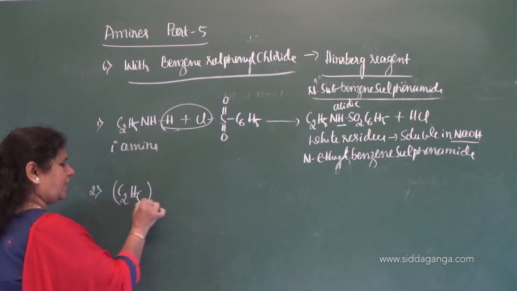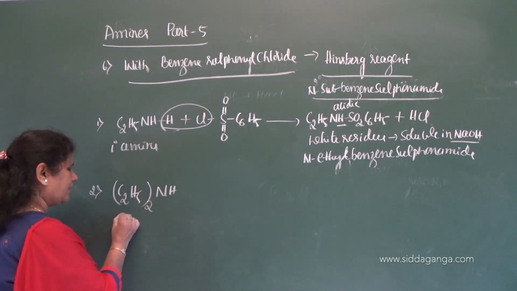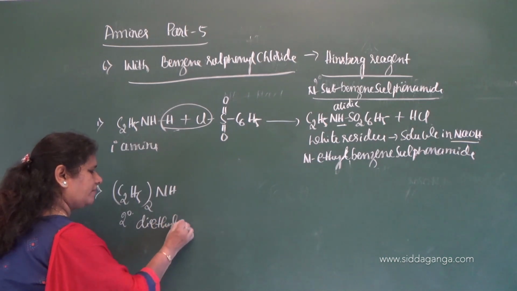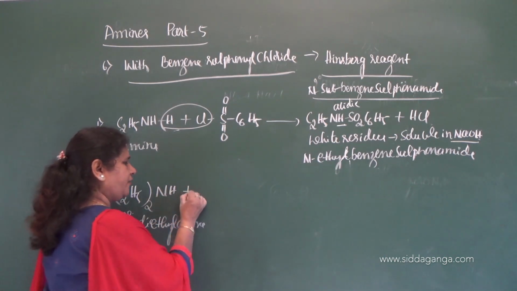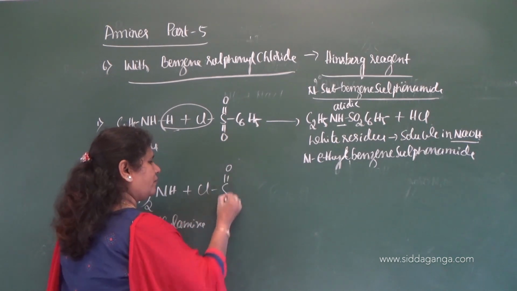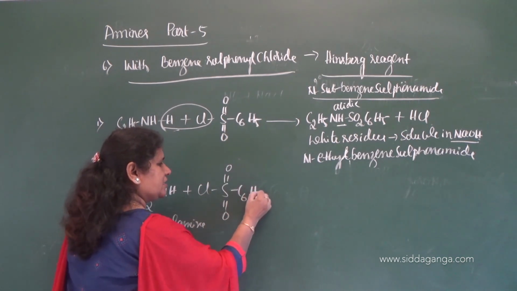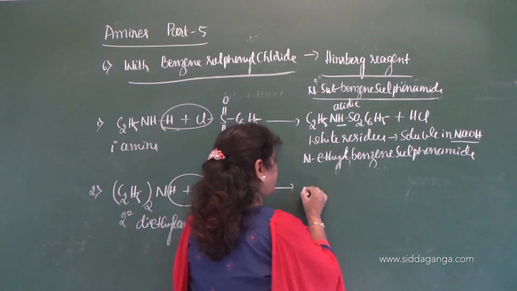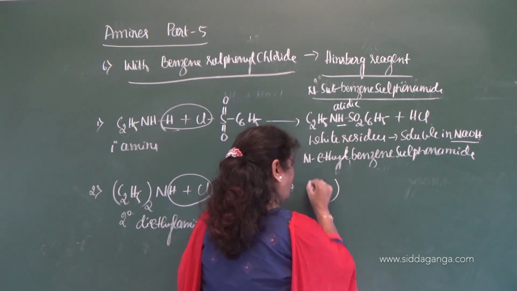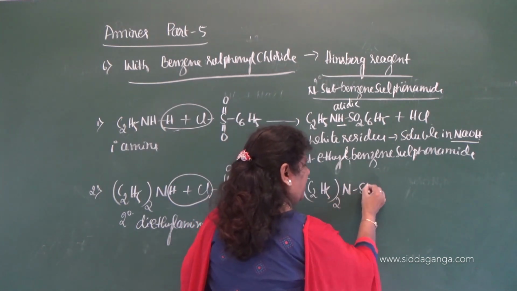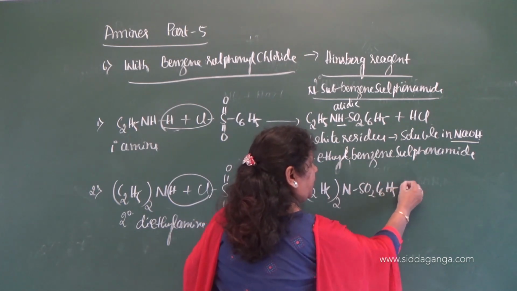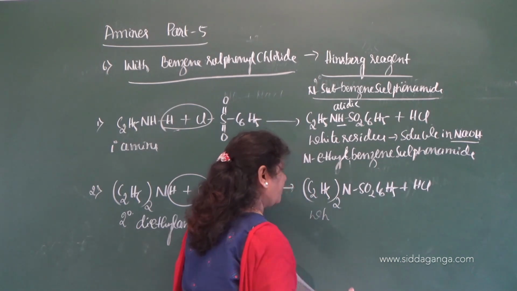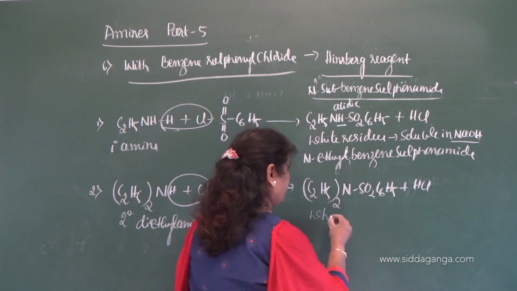Now I will take the secondary amine called diethyl amine. Secondary amine, it is diethyl amine. When it reacts with benzene sulfonyl chloride C6H5, see here, again it combines with H and Cl to give (C2H5) twice N SO2 C6H5 plus HCl. It also gives a white residue.